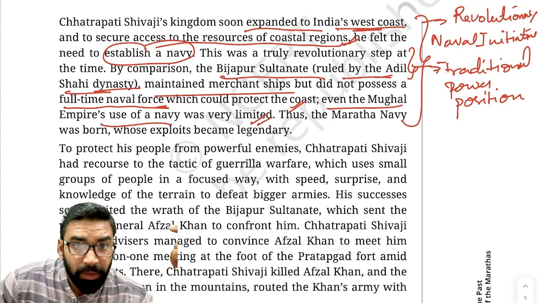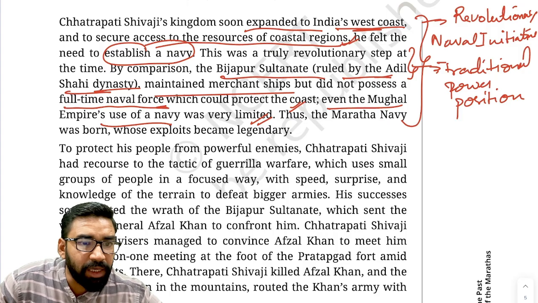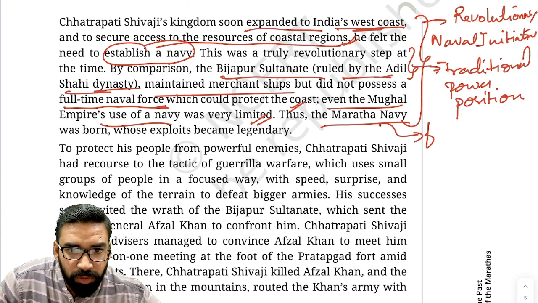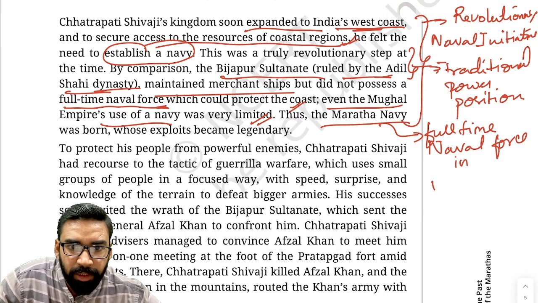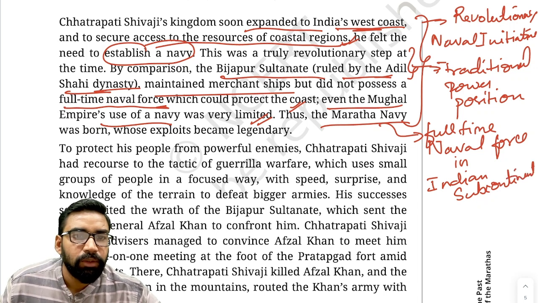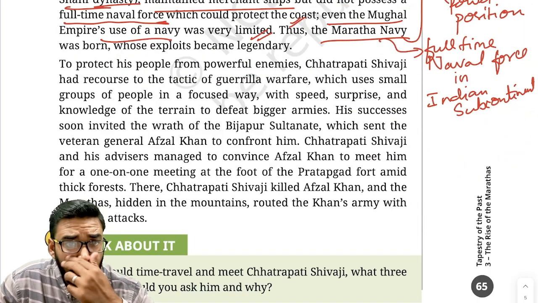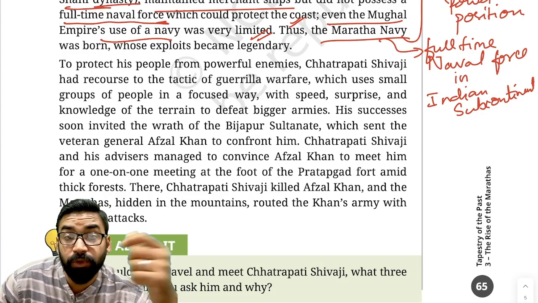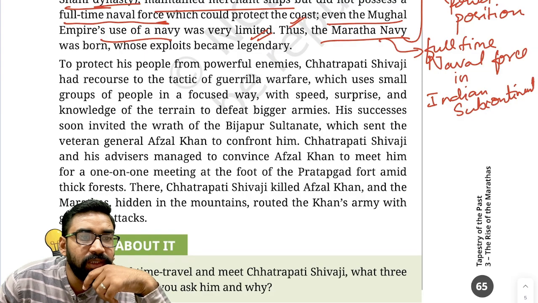On the other hand, if you see the Maratha innovation, the Maratha navy was born, and for the very first time Shivaji created a full-time naval force in the Indian subcontinent.